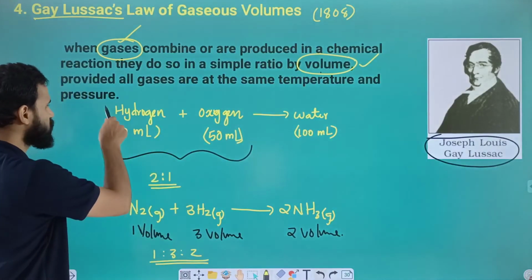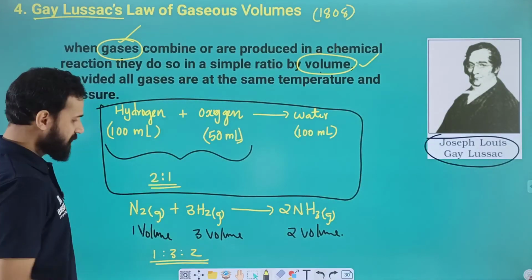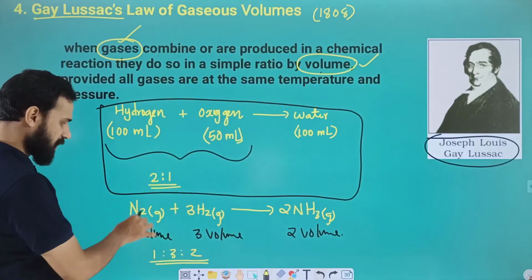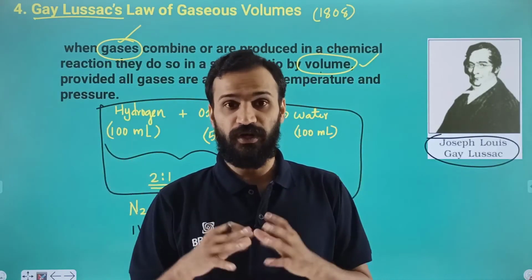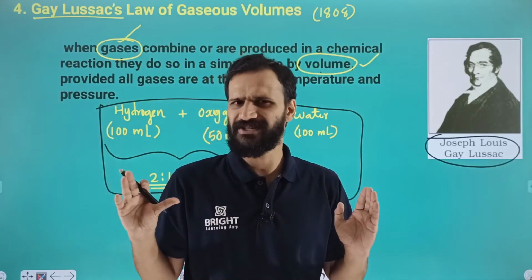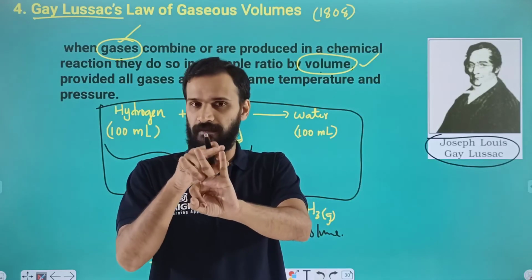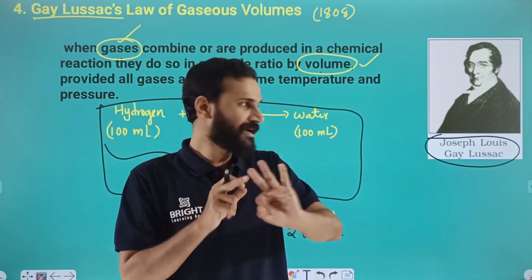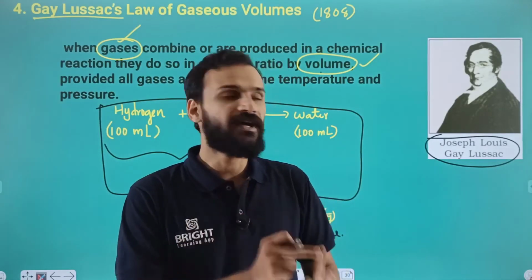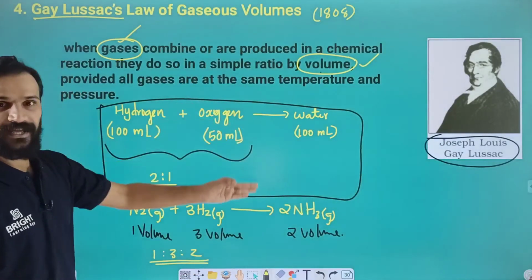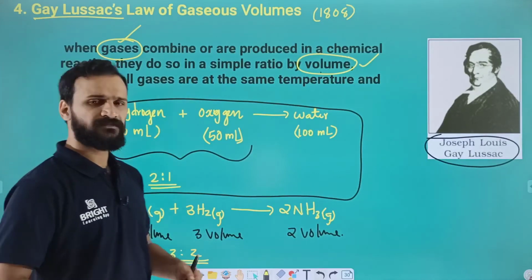Very important. In the first example, the ratio between the reactants is 2:1. If you take the reactants as well as the product, in the Haber process it is 1:3:2. Likewise, we will get the ratio of volumes. Very simple. But here also there are three important points: the name of the scientist, Gay-Lussac or Joseph Louis Gay-Lussac; second, its definition; third, its illustration using any examples. Have you clear? Yes.